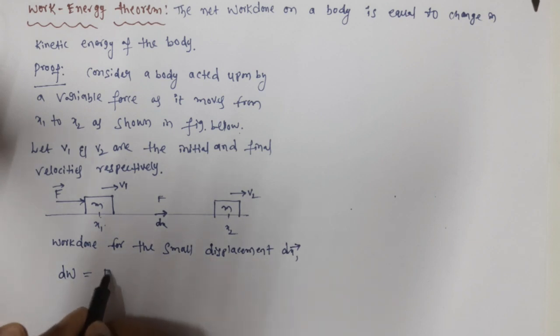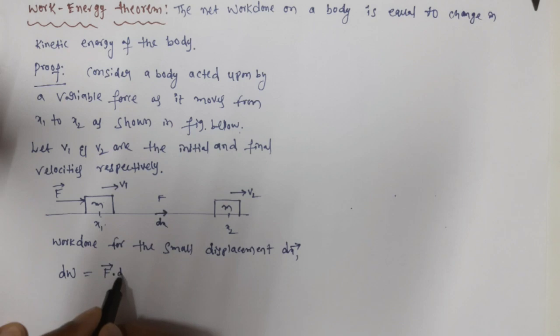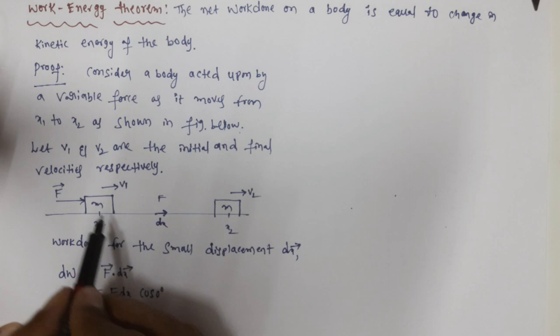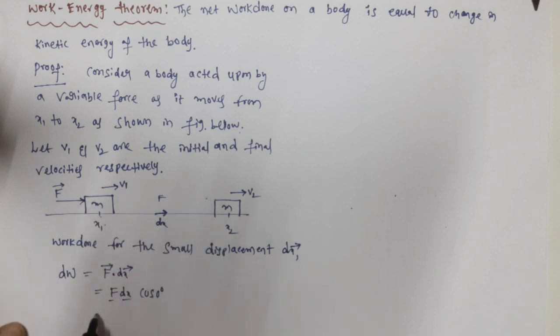So we write F dot dx, which is the magnitude of F into the magnitude of dx into cos 0 degrees. Why 0? Force and displacement are in the same direction. So the small work done equals F into dx.